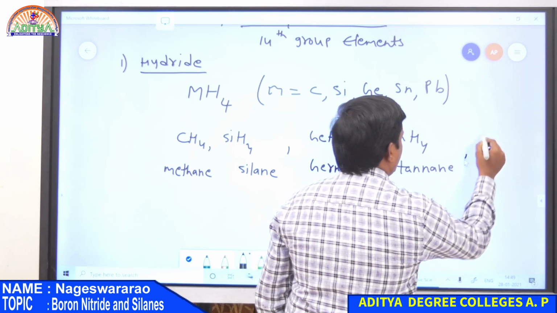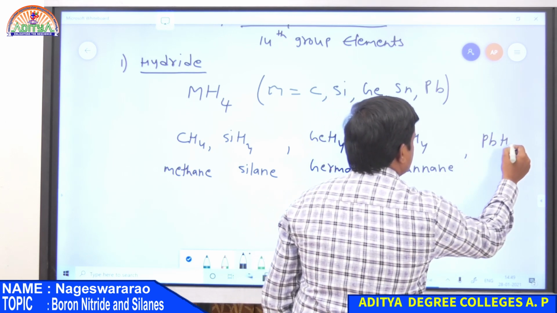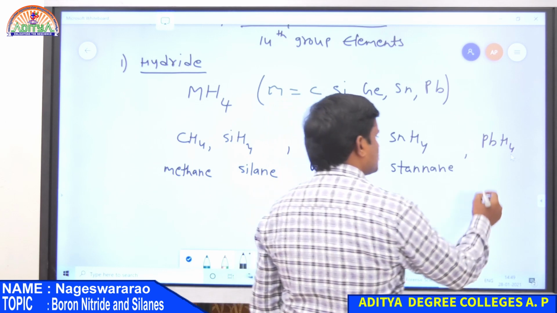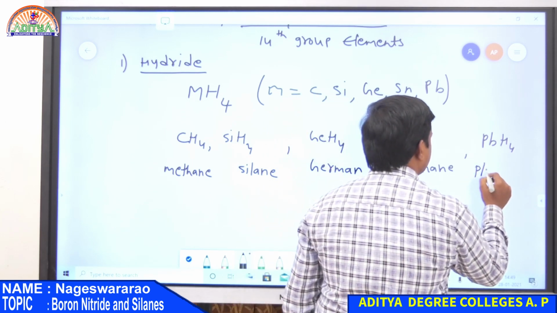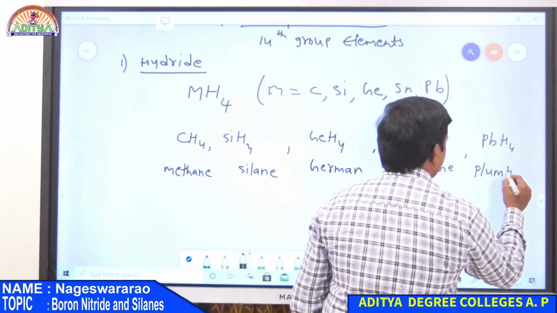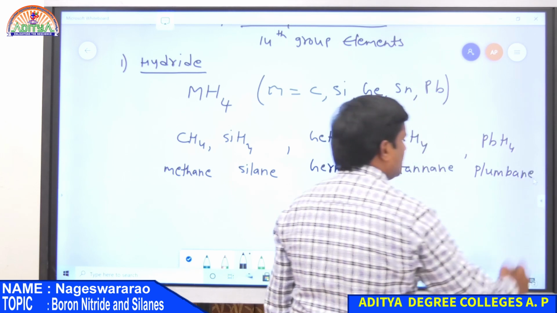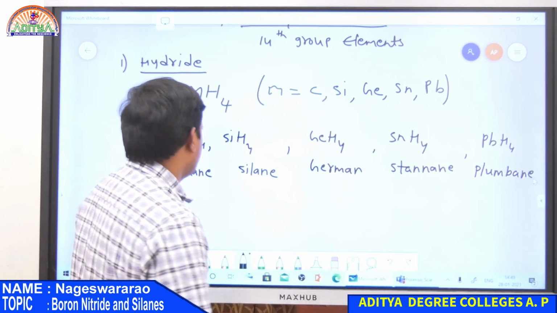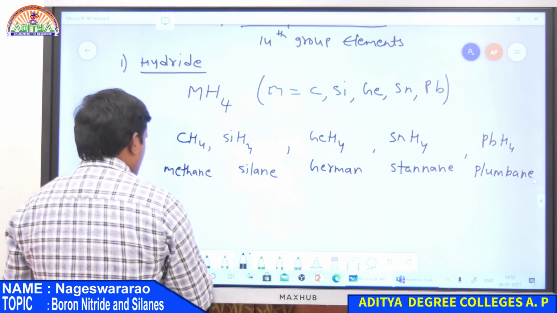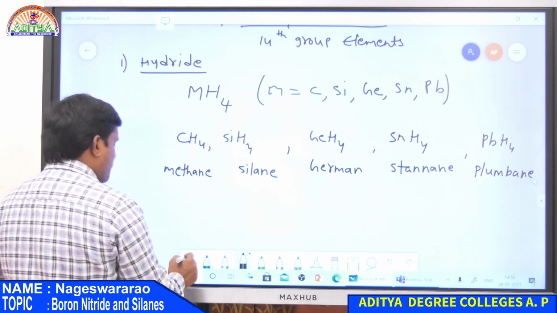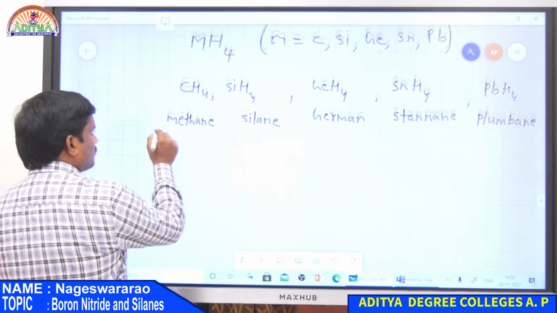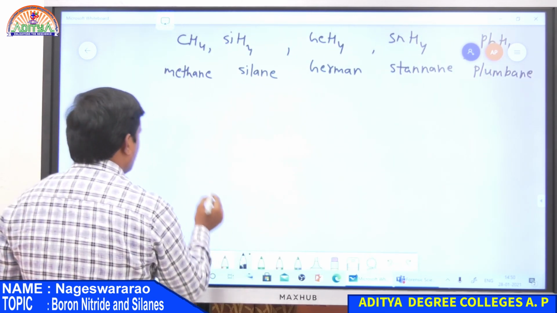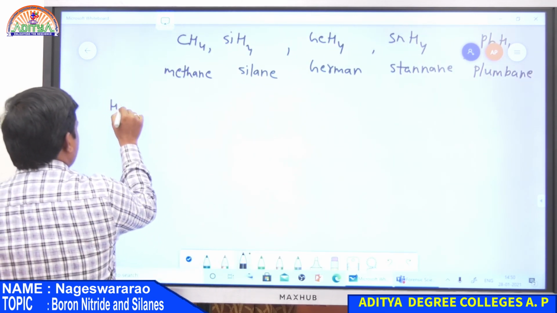And finally lead, PbH4. Lead is plumbum, so this is plumbane. So these are the hydrides of 14th group elements. Now, first, hydrides of carbon.